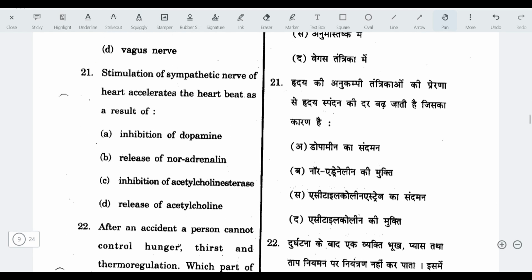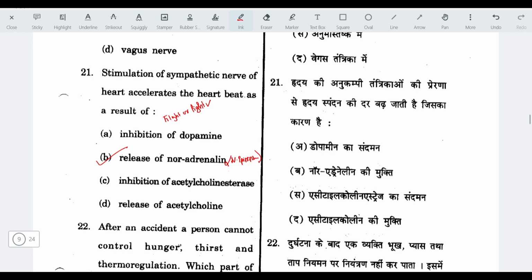Okay. Stimulation of sympathetic nerve of heart accelerates the heartbeat as a result of. The answer is release of noradrenaline. Noradrenaline, also known as norepinephrine. Always remember that these hormones, adrenaline or epinephrine, are fight or flight hormones.